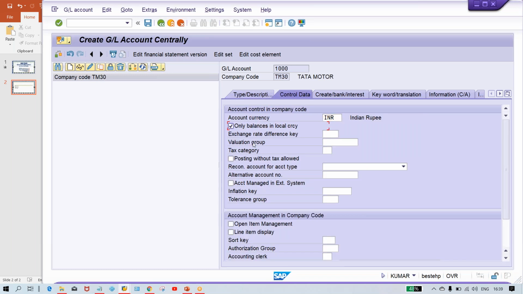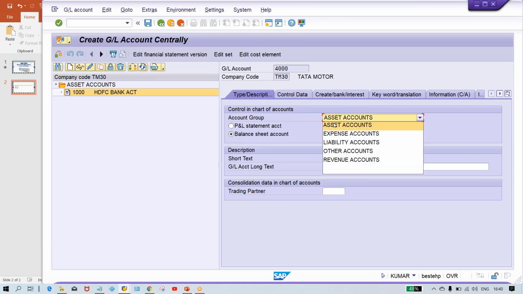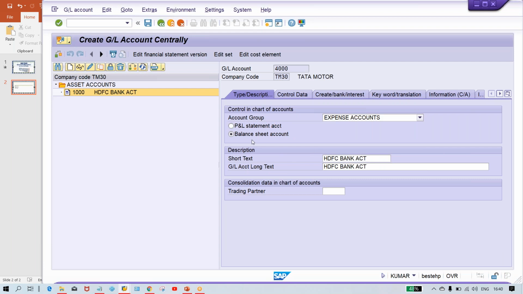So what we have done, we have created one GL. You can copy this one and create, let's suppose, an expense GL, a rent GL we are going to create. So for rent GL, you have to select what? Just click here. Okay, so here you have to select expense account, and this is part of the P&L statement, right? And here rent account. Okay, and here the remaining all things will be the same, just save it.